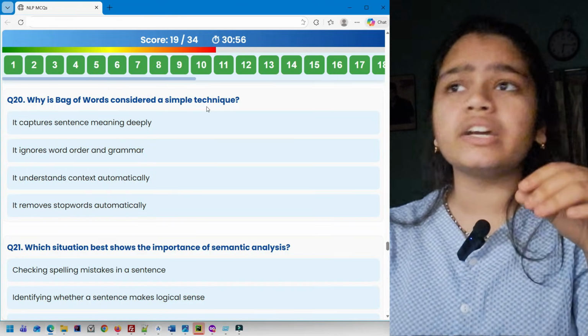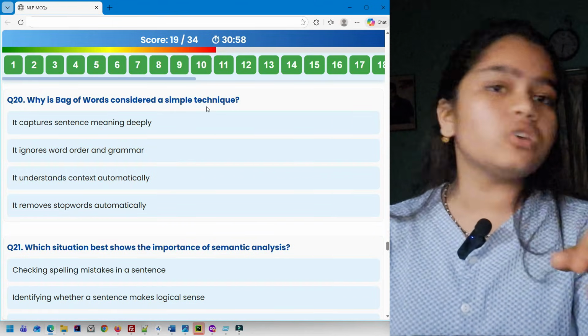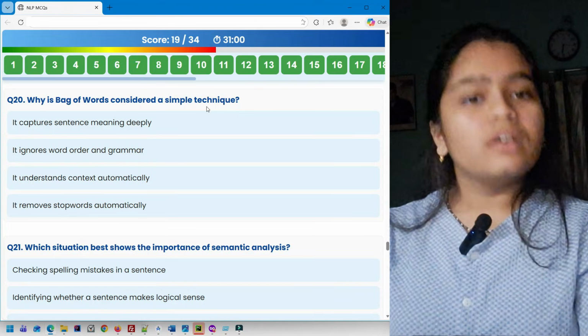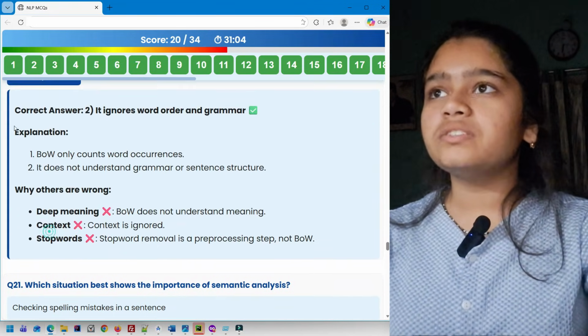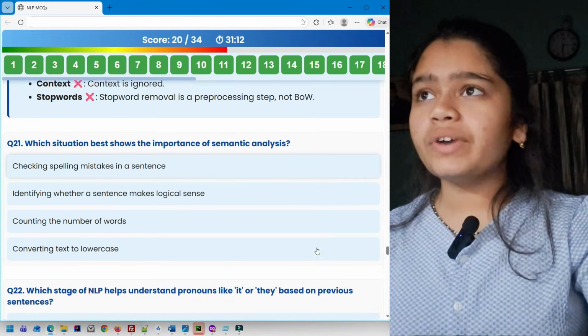It understands context automatically, no. Removes stop words automatically, no. That is done in TF-IDF. So it's going to be option 2. You can see the explanation. Then you have question 21.